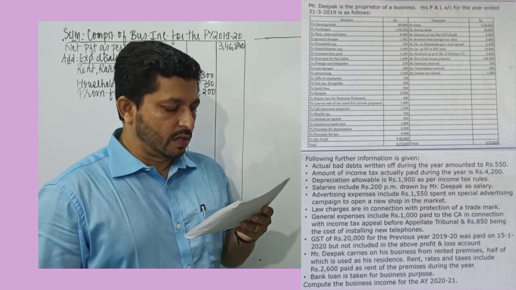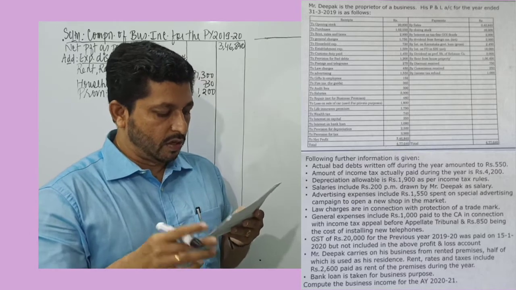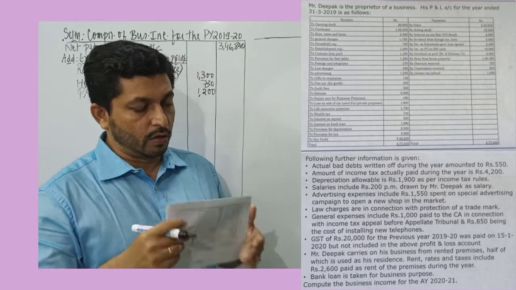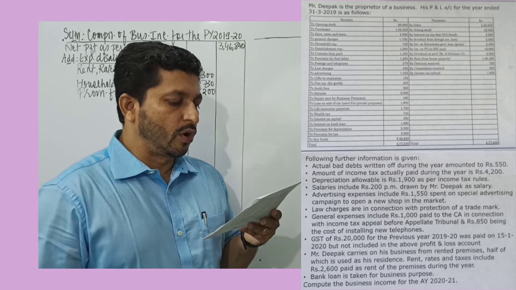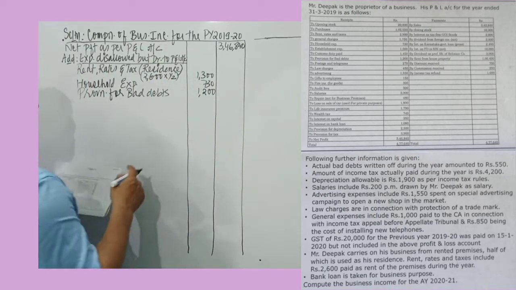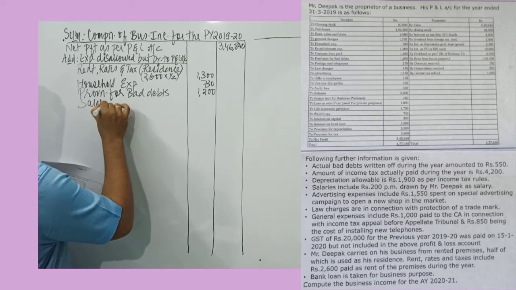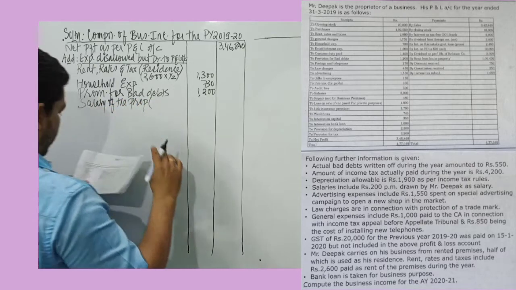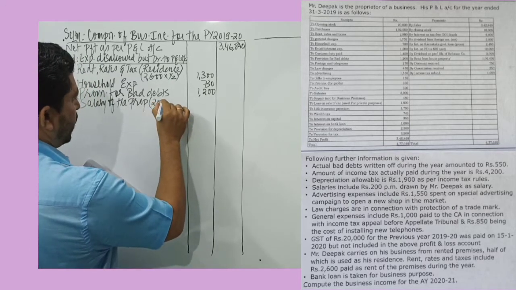Then fire insurance is given, for goods is given 300 rupees. Since it's for goods, it's a business expense. Audit fees is a regular business expense. Salaries is given 3000 rupees. Pertaining to salary, salaries include 200 per month drawn by Mr. Deepak as salary. So owner himself is giving salary to himself. So we can take salary of the proprietor, which is disallowed. Salary of the proprietor, and he is paying himself 200 rupees per month. So 200 into 12,